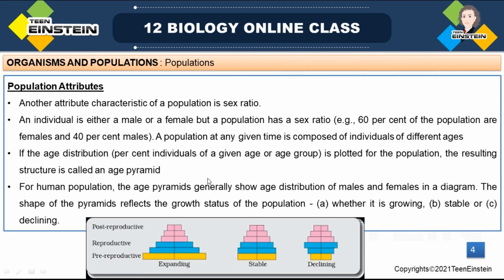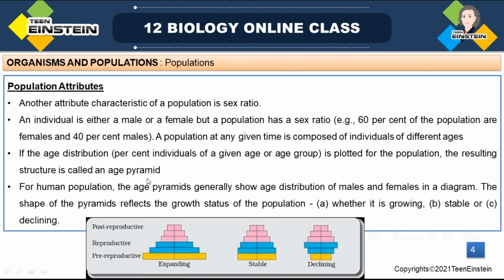Out of that, 600 are female. Then the remaining 400 may be male. So the sex ratio of female to male is 60:40. That means 60% of the population are female and 40% are male.